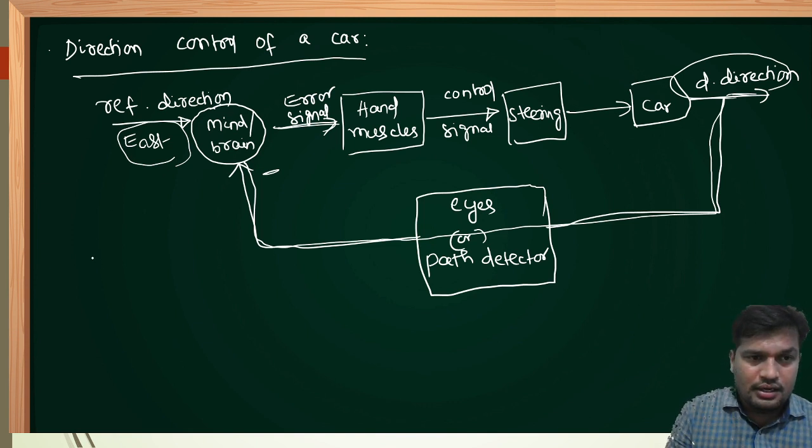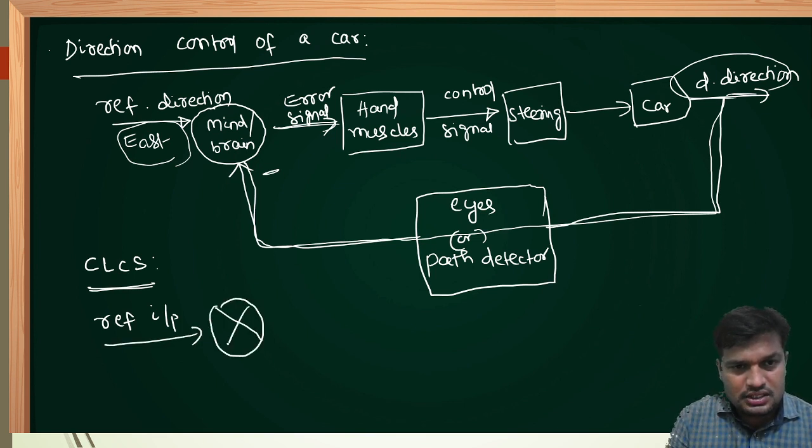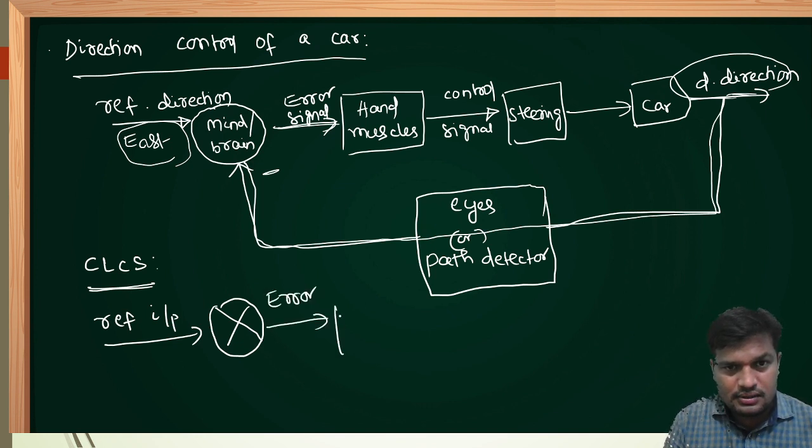Now I can draw the general block diagram of a closed loop control system. The reference direction is nothing but the reference input. This is the error detector. My brain or mind is the error detector. It will give the error signal here.